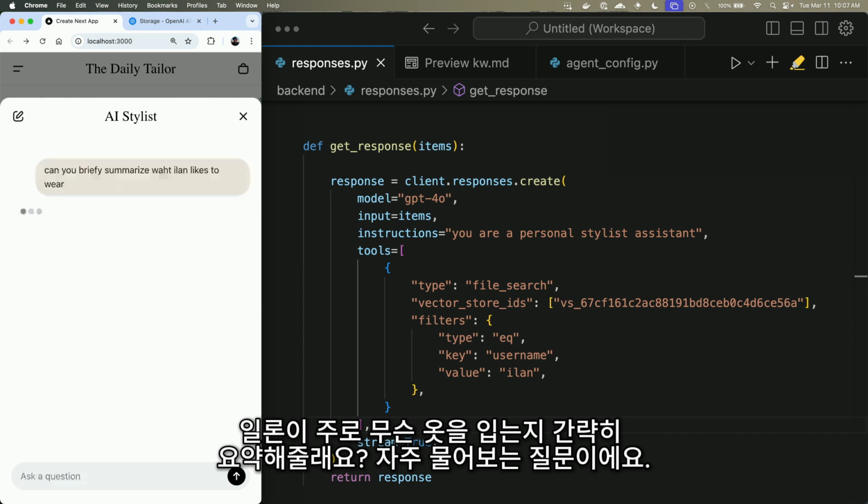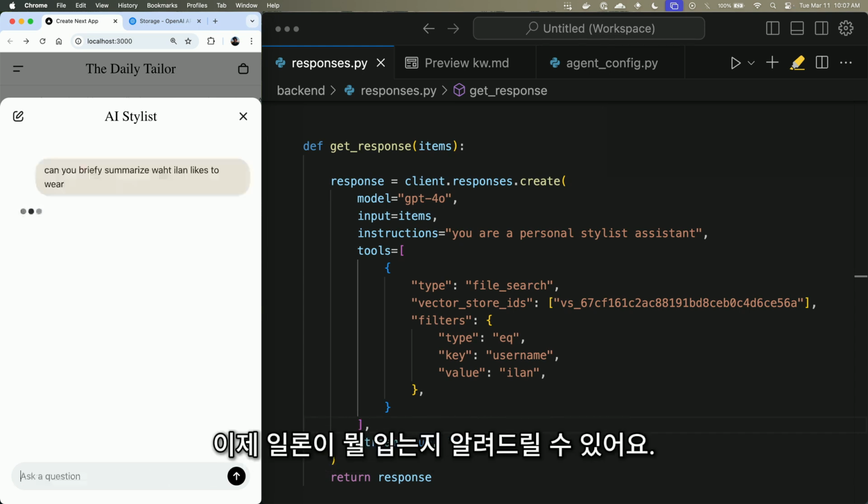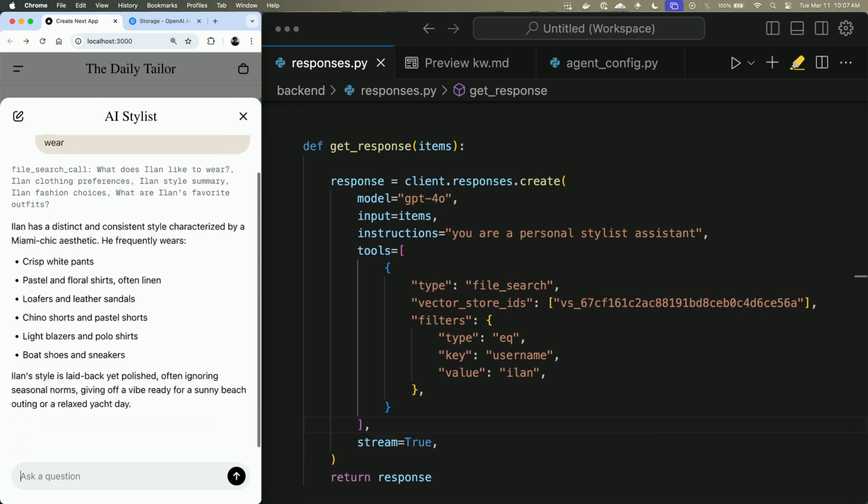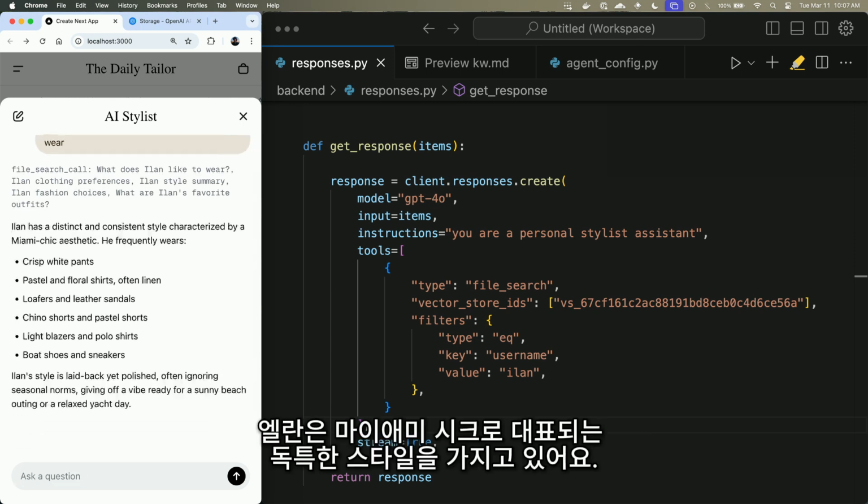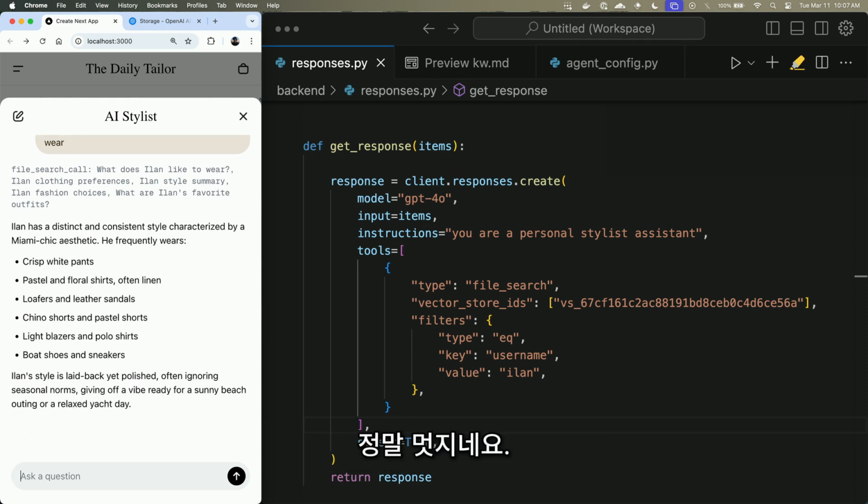I often ask ChatGPT this question, but it never knows, and now it can actually tell you what Ilan likes to wear. Cool, so Ilan has a distinct and consistent style characterized by Miami chic. That's really awesome.